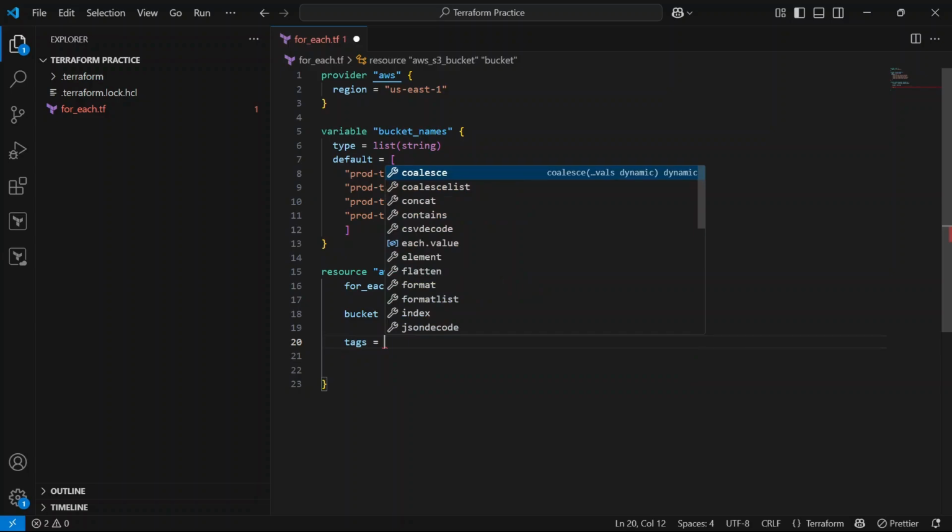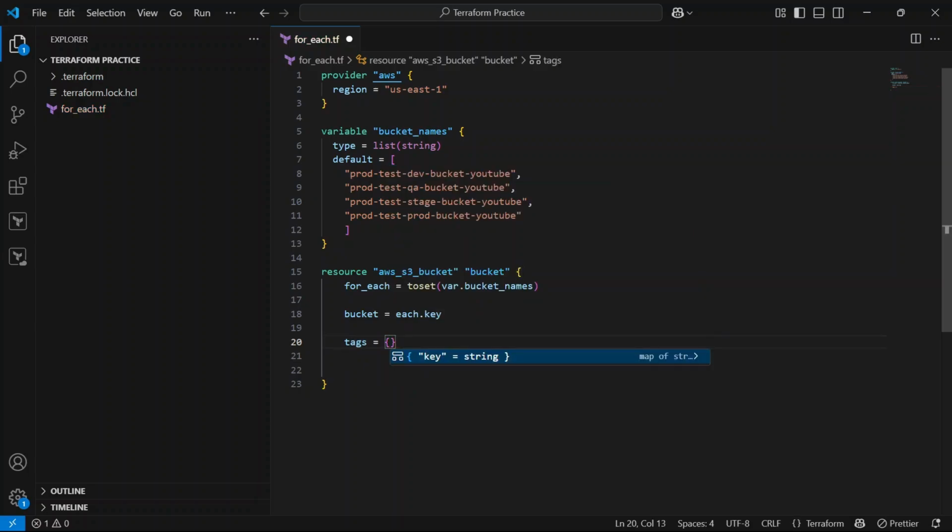Okay, so let me define env is equal to each.key. Okay, and let me go back, let me save it.